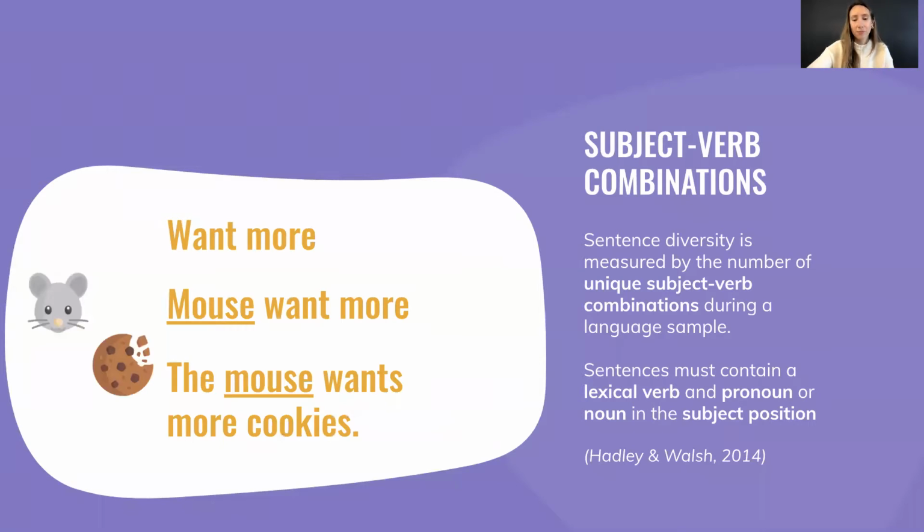A child may start out by saying, "want more," and then add in a subject, "mouse want more," and then add in grammatical markings, "the mouse wants more cookies." To measure these changes, we can measure the number of unique combinations of a lexical verb and a pronoun or noun in the subject position. Here, "mouse want" and "the mouse eats" would both be considered unique because the child is using the same subject but with different verbs.